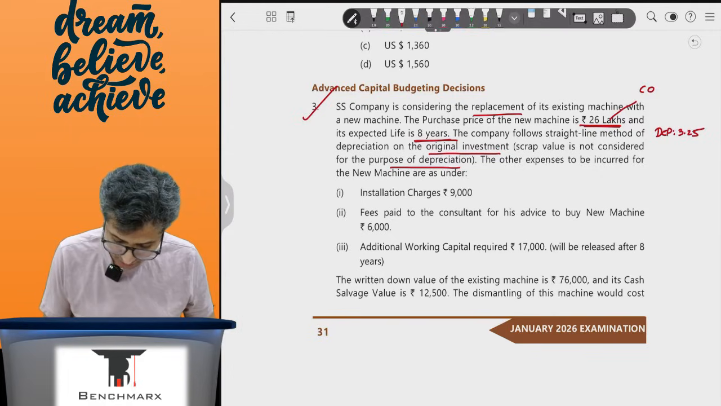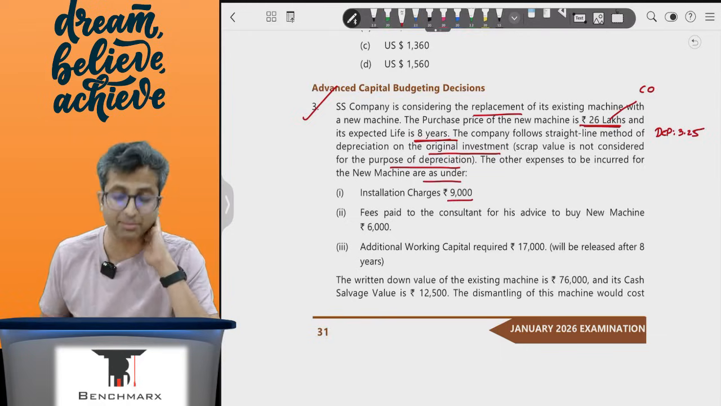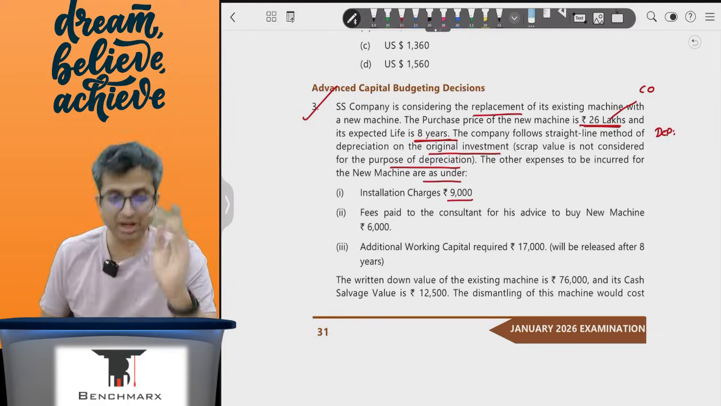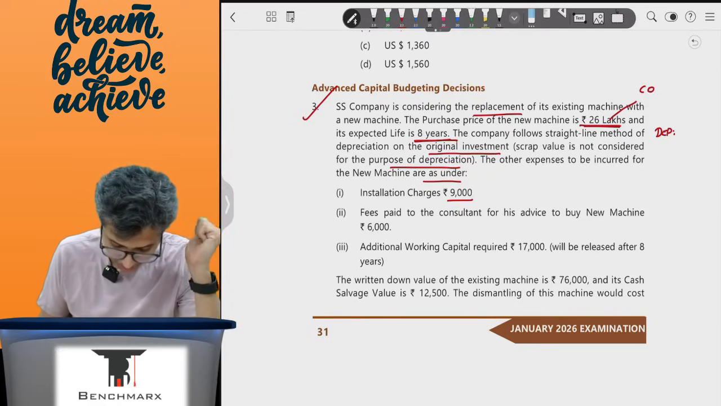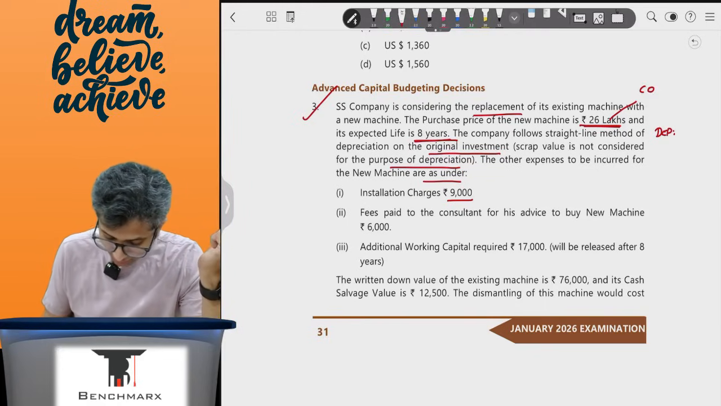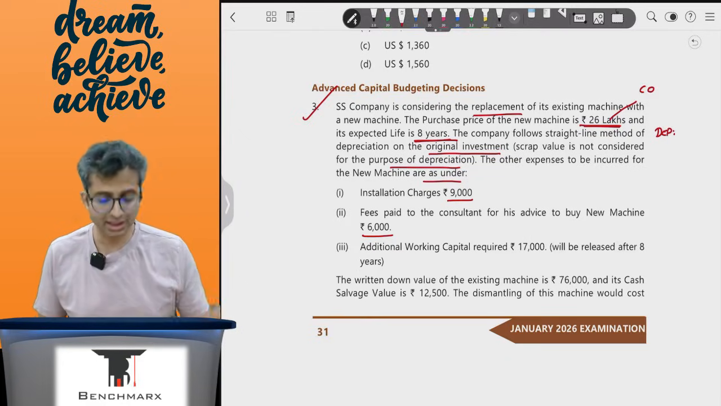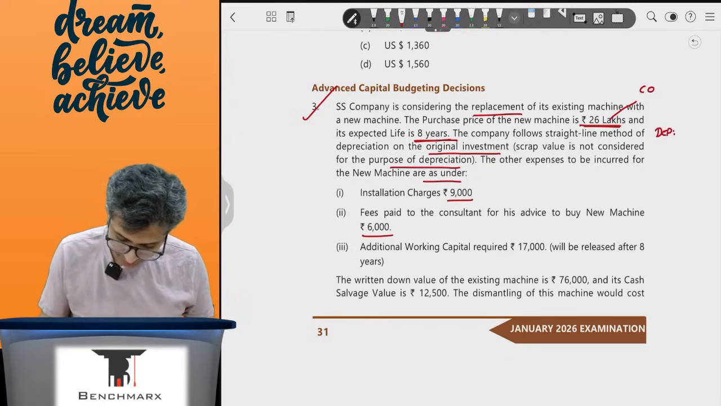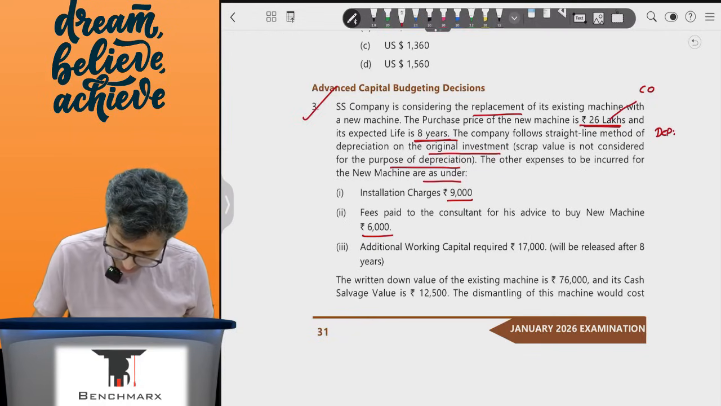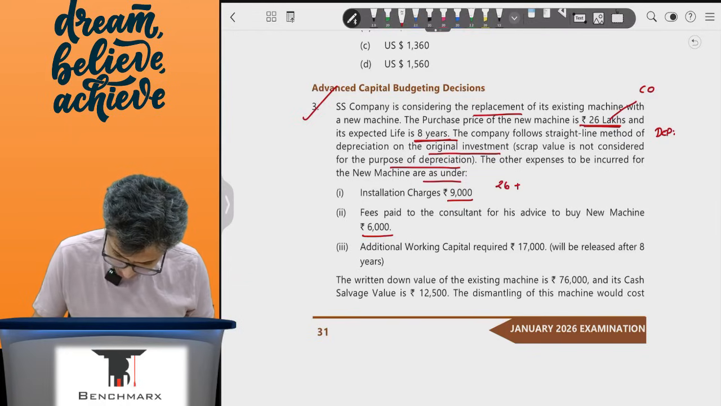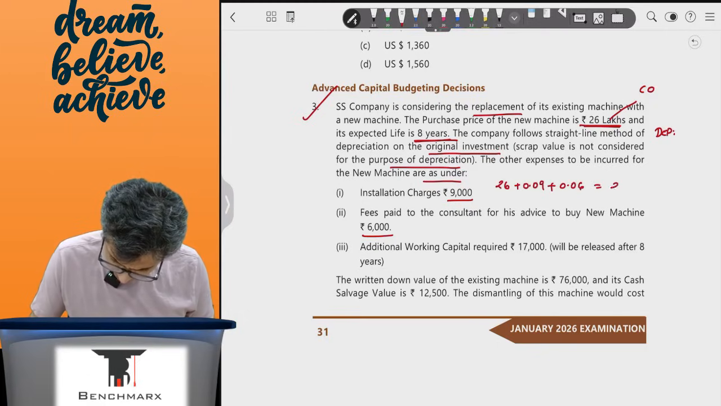The other expenses to be incurred in the machine are as under. So you have the installation charges, okay, so that may be capitalized into the cost of the machine, and hence your depreciation number may have to be recalculated. Fees paid to consultant for buying the new machine. Now these are initial costs which are directly attributable and hence they need to be capitalized, which means your cash outflow initially would be 26 lakh plus 9,000 plus 6,000. So maybe 26 lakh 15,000.